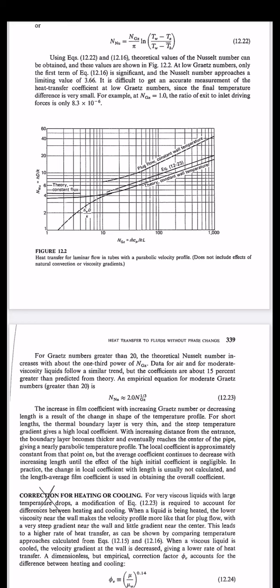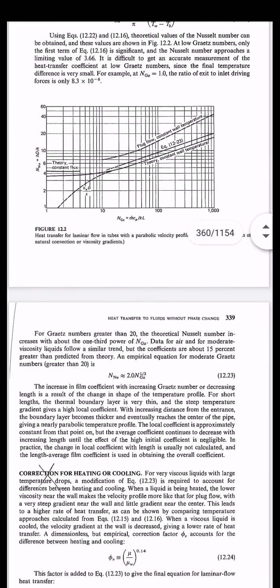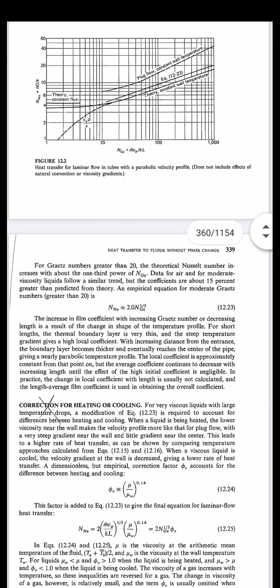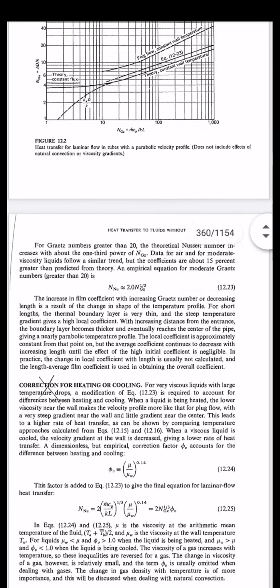Such a relationship can be tabulated, which is given in equation 12.23, that is Nusselt number is approximately equal to 2 times Graetz number raised to power 1 upon 3. So this is an empirical equation for the moderate Graetz number. Do remember, whenever the Graetz number is greater than 20, then this equation can be applied. So you may come across some numerical problems where you need to use this relationship.